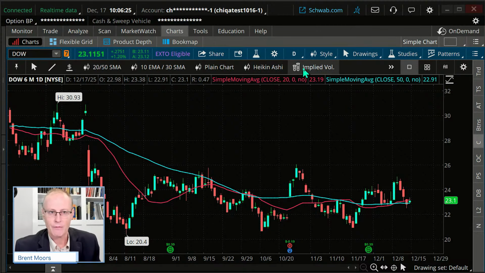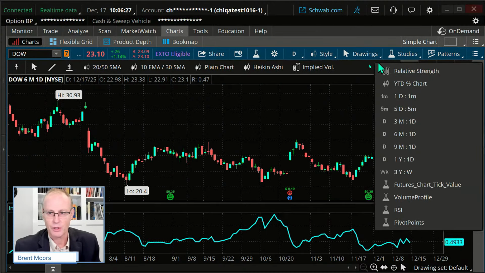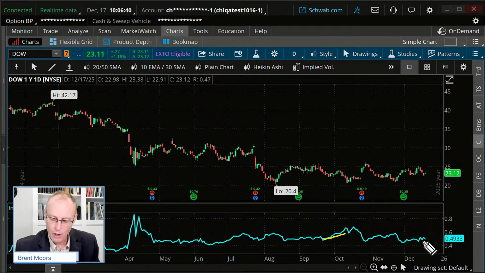So let me pull up implied volatility. I'm actually going to pull up a year chart on this, and I want to look back because you can see implied volatilities typically go up before earnings. And that is something that is possibly a little dangerous on this. Right now, our IV is about 49 on this. It can go up higher. Now, it can go up a lot higher.